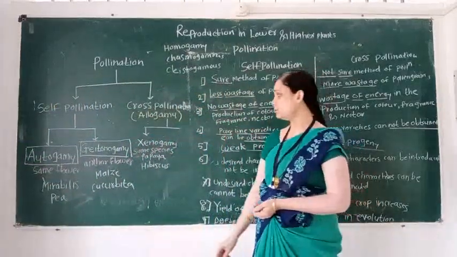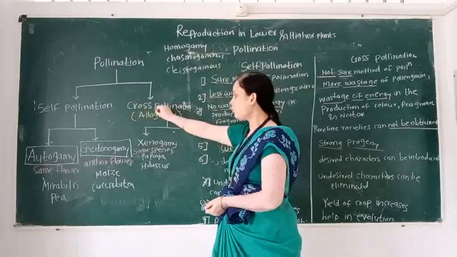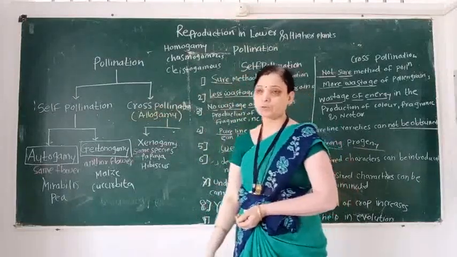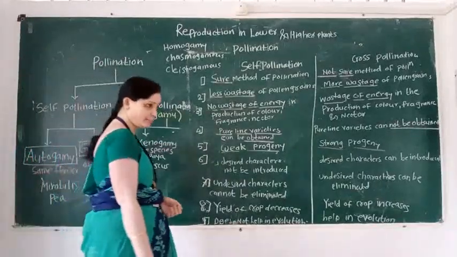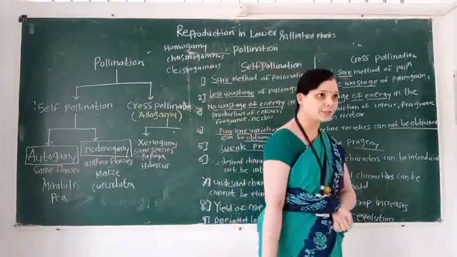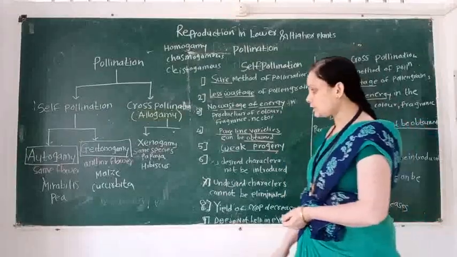Then we learn the subtypes of cross-pollination. Cross-pollination consists of two types.